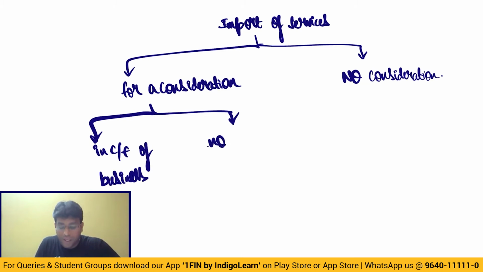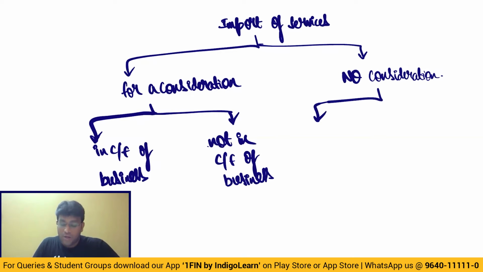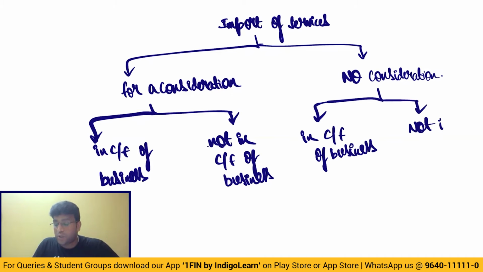In course or furtherance of business, not in course of furtherance of business. No consideration: in course or furtherance of business, not in course or furtherance of business. Come on, my dear friends, how do we simplify the concept now?